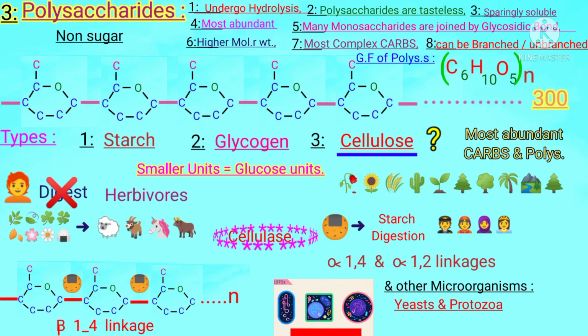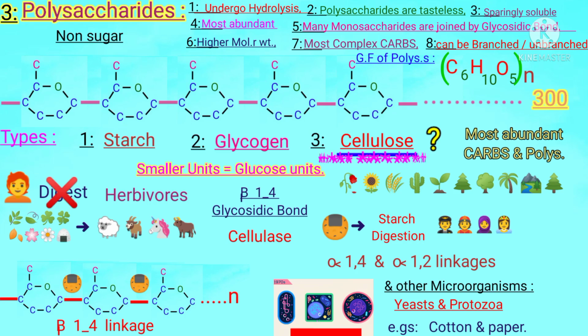Students, cellulase can digest cellulose by breaking the glycosidic bond. A very good example of cellulose is cotton and paper. Cellulose is highly insoluble in water, just as cotton doesn't dissolve in water. Lastly, for the test: cellulose gives no color with iodine, so it cannot be tested that way.